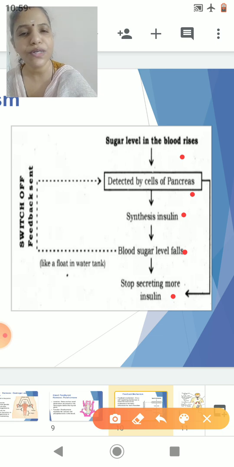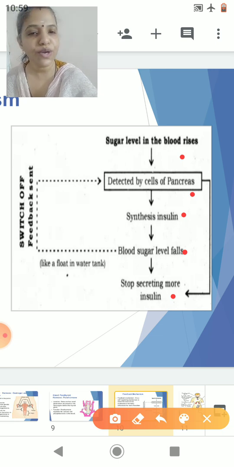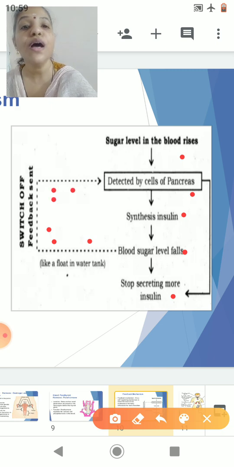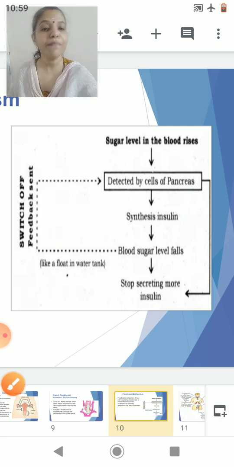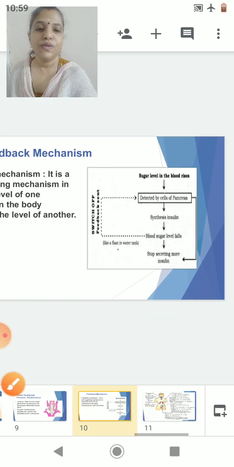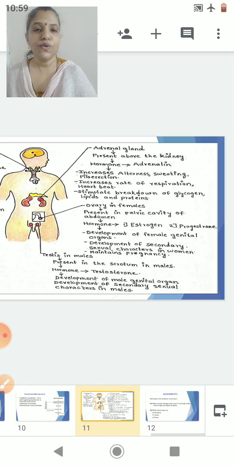You can see the dotted area: when the blood sugar level falls, at that time the feedback is given to the pancreas, saying come on, stop secreting insulin or maintain the normal amount of insulin. Okay, this mechanism is called the feedback mechanism. So now let's go to the next slide.